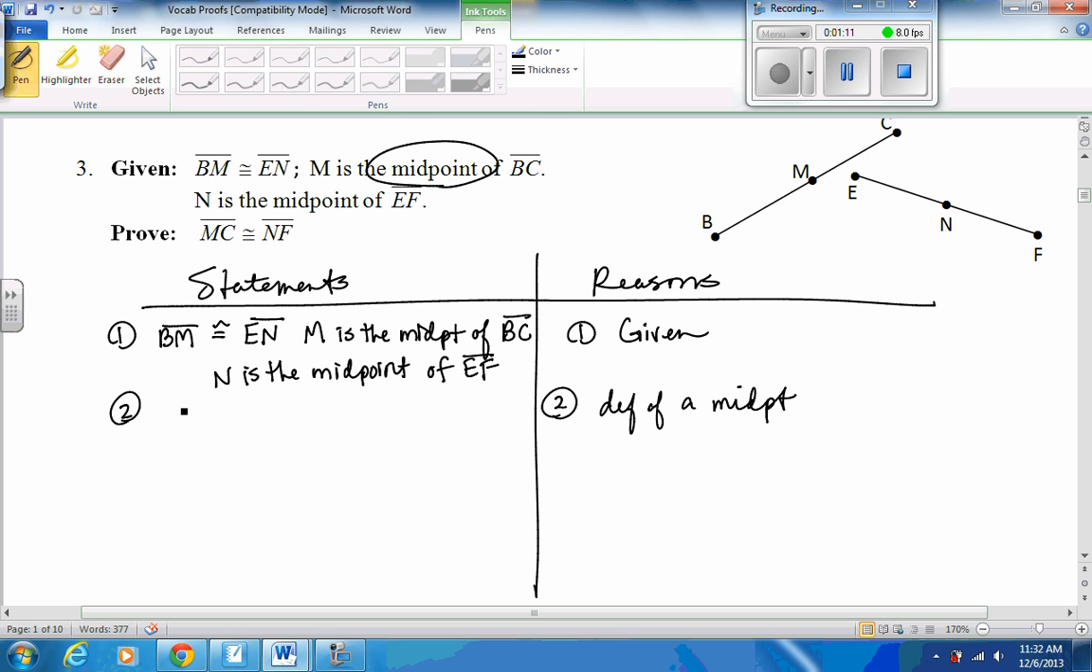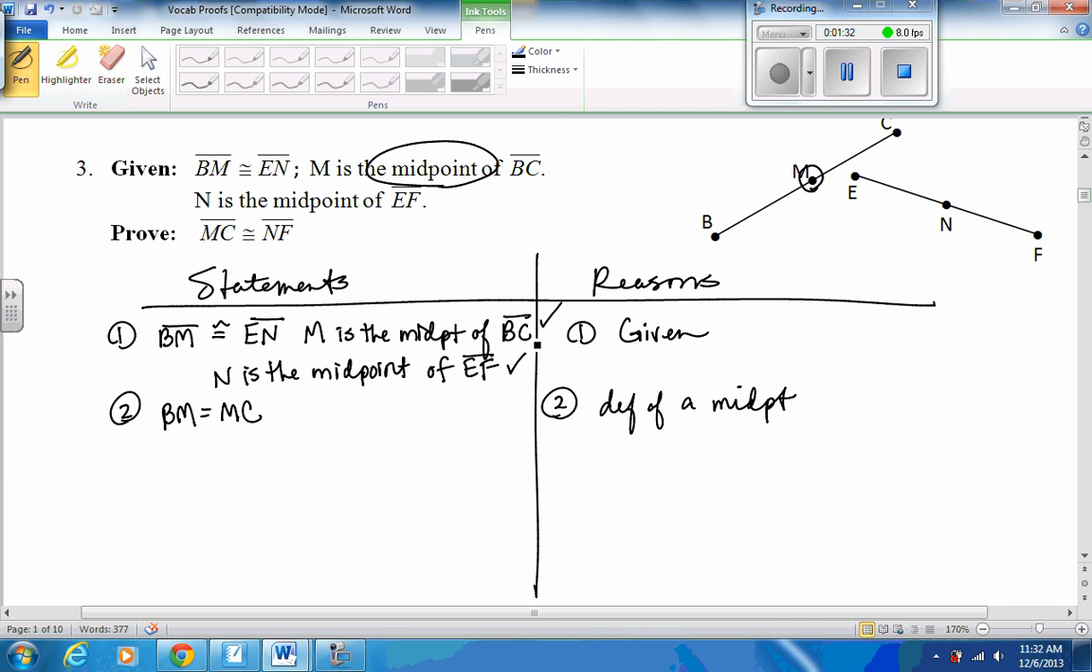So what we're going to do is say, well, let's see, if M is the midpoint of BC, so M's right in the middle, what two measures would be the same? If you want to pause and think about it for a moment, you can. Measure of BM equals the measure of MC. So that's that part of our given.